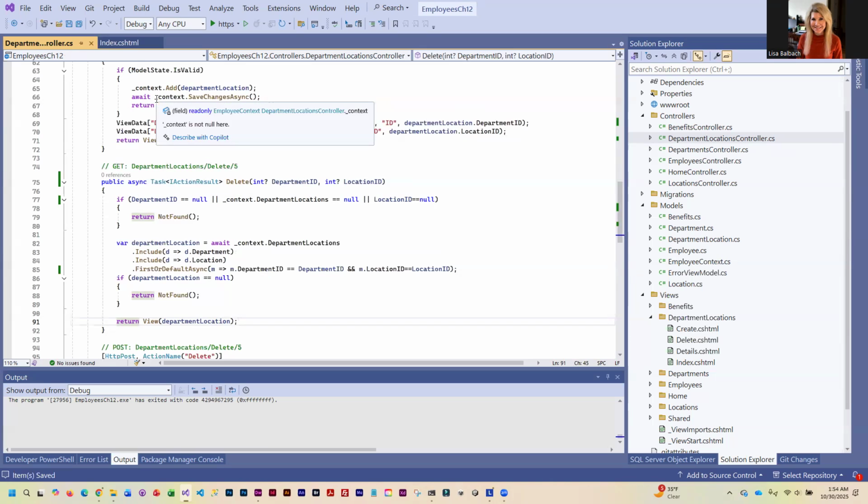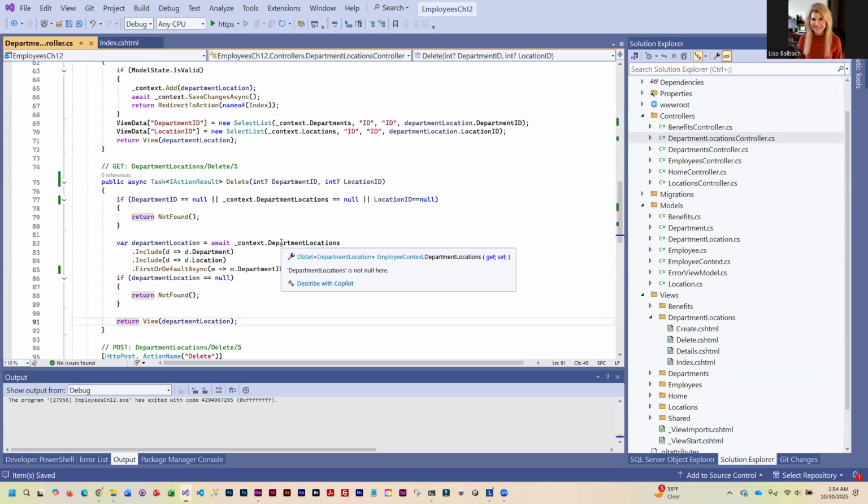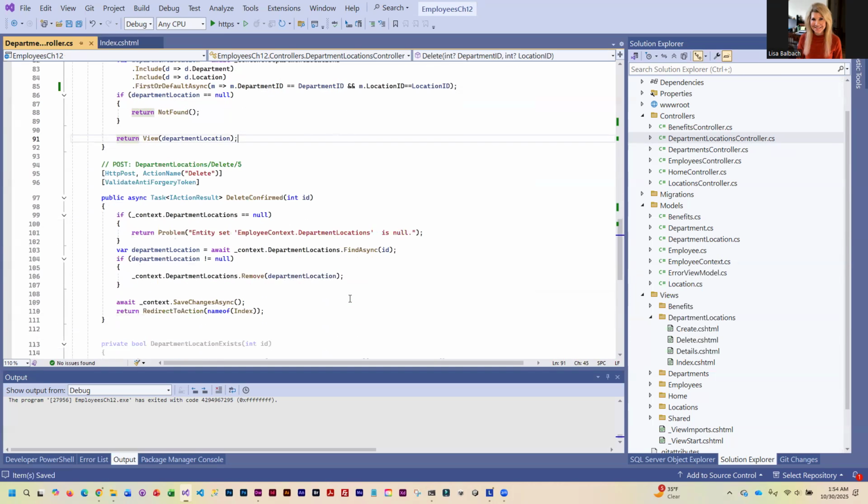So we should be able to see what we want to delete, but we aren't actually going to be able to delete it because with the delete, we have a get and a post. With the details, we didn't, right? We just had the get, it displays it, we don't change anything. But with the deletion, we have to submit that. So it's going to run through this post. And as you can see, we got the same little issue here.